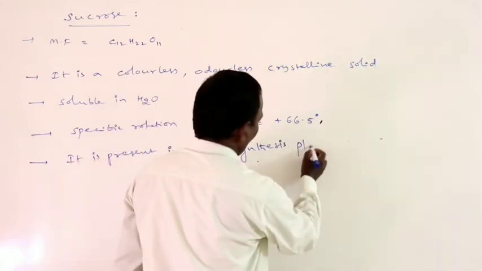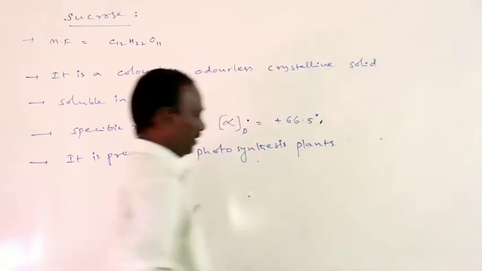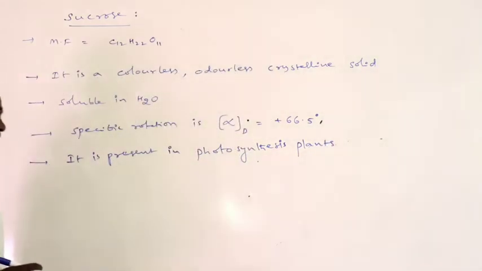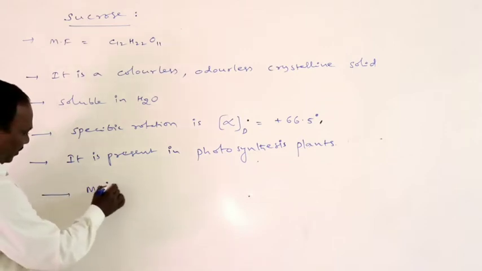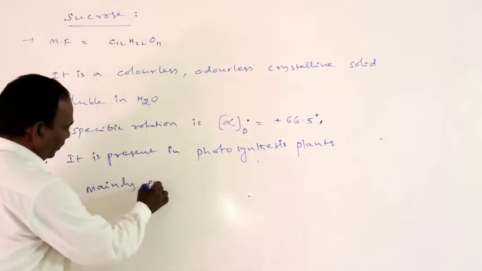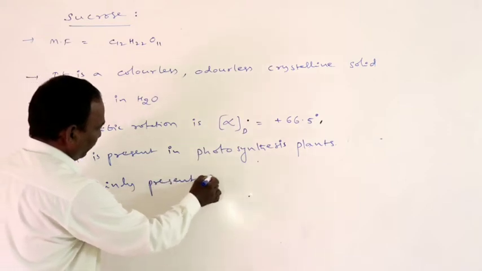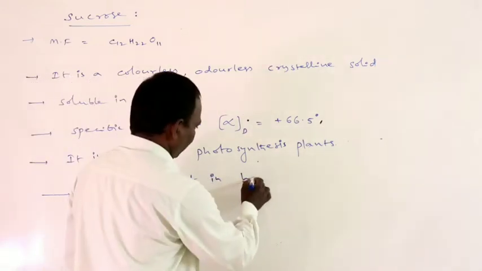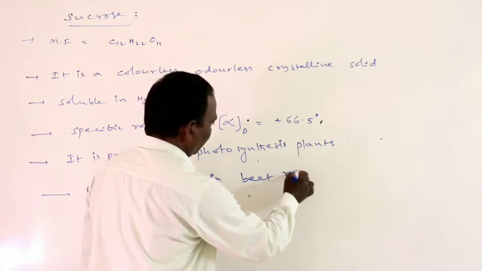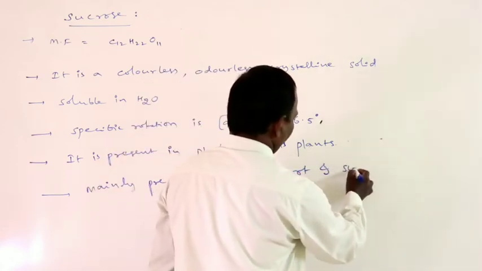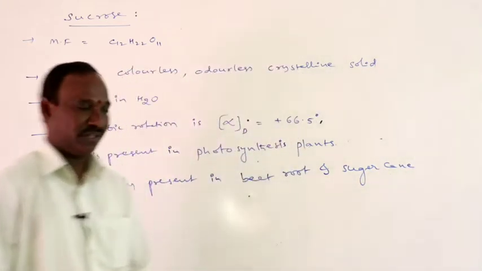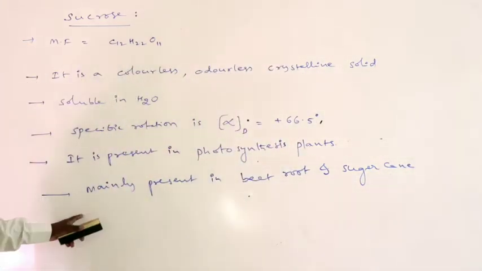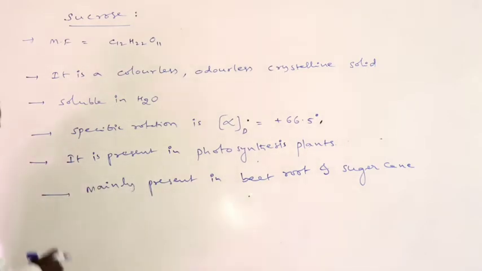It is present in photosynthesis plants. Mainly it is present in beetroot and sugarcane.